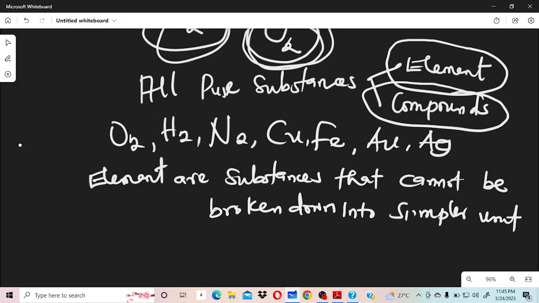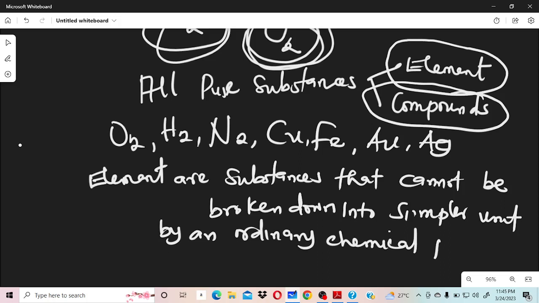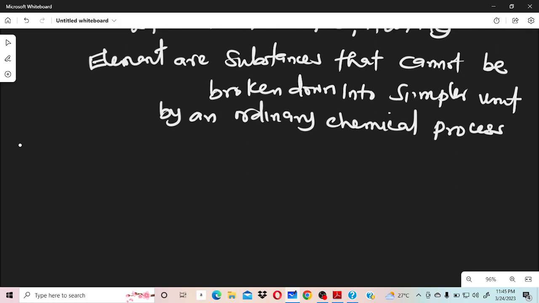Those simpler units, by an ordinary chemical process. Can you see that? So that's the definition of an element. We have around 100 plus elements, and all elements are pure substances.